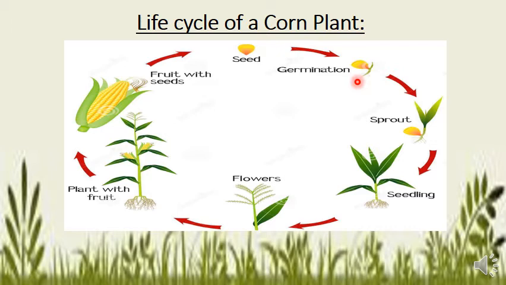Now what is a sprout? As you can see here in the picture as well, a sprout is a small growth of a plant, meaning a little new bud or leaves coming out of it. This is a sprout. After this the seedling comes. After the seedling the flower, and after the flower the plant with fruit, and finally we get the proper corn.